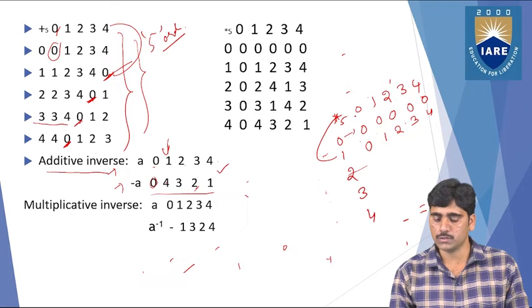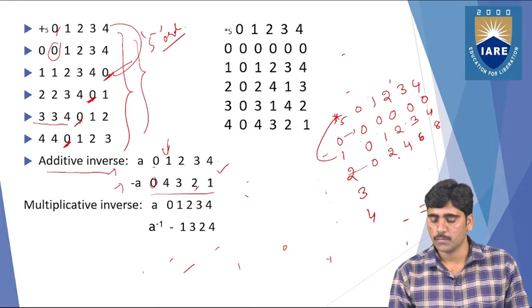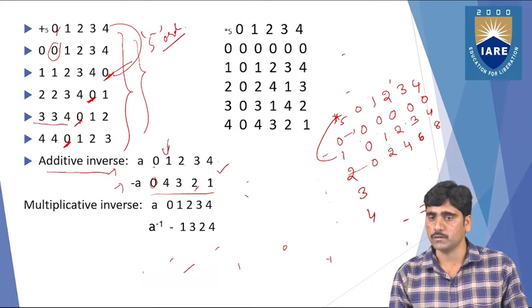So 2 into 0, 0. And 2 into 1, 2. And 2 into 2, 4. And 2 into 3, 6. And 2 into 4, 8. But you have to observe here.